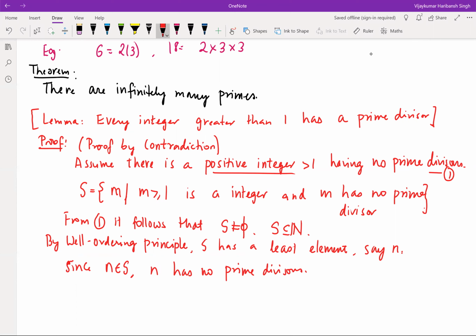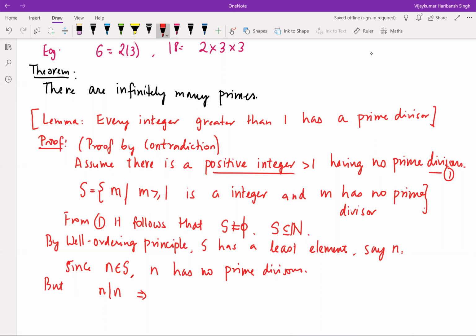So clearly there is no prime divisor for n. However, n divides n, since every number divides itself.